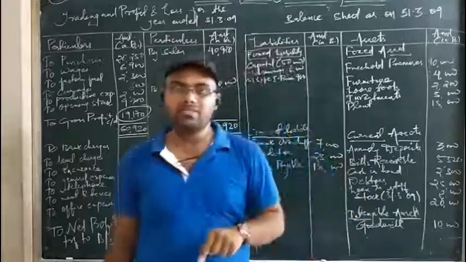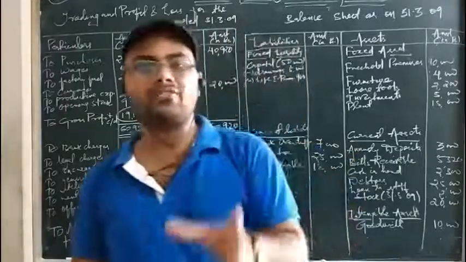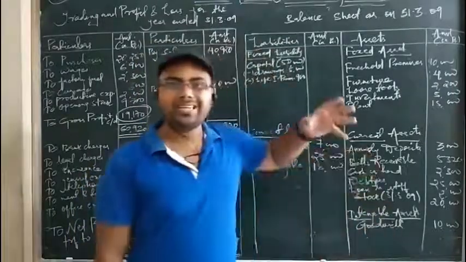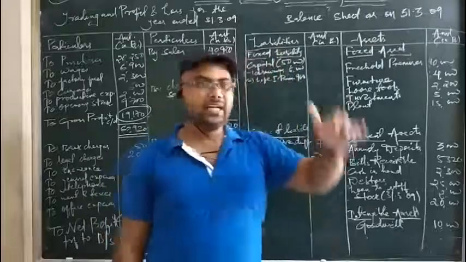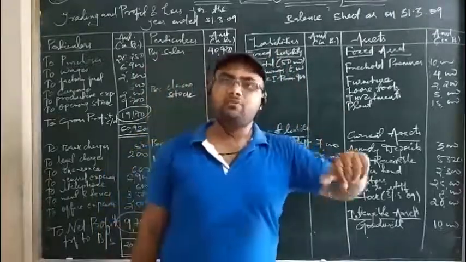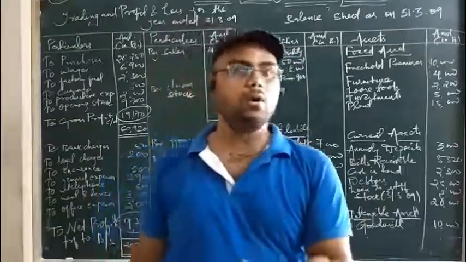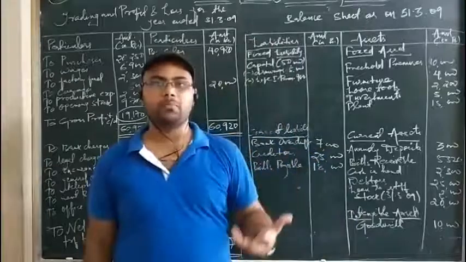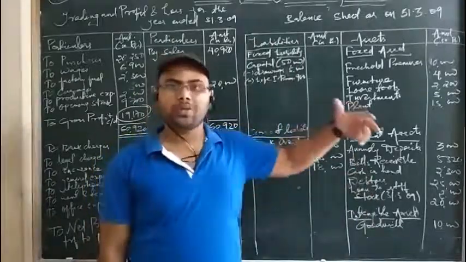Okay, so since it is paid from business fund, it is supposed to be the drawings, and it has to be deducted from capital. But I have not written here drawings, I have written here life insurance premium for making you understand that it has to be also deducted from capital. Next time when the question comes about life insurance premium, we will be writing the drawings itself. We will not be mentioning life insurance premium. So it is the drawings, it has to be deducted from the capital as the drawings does.